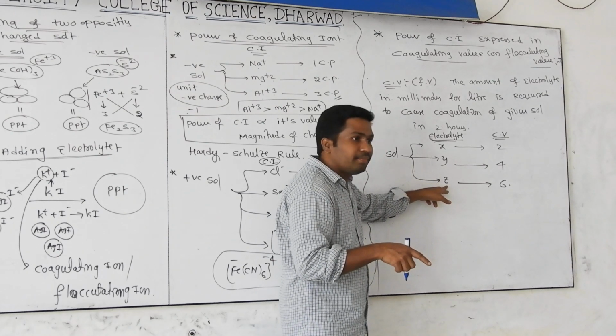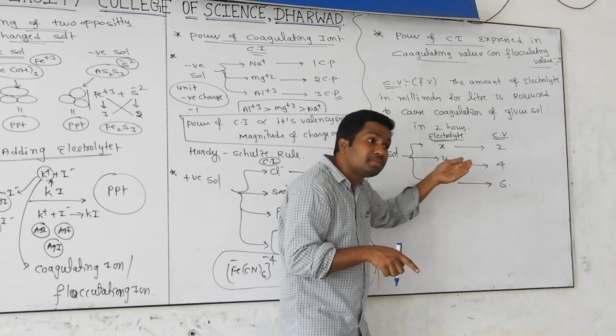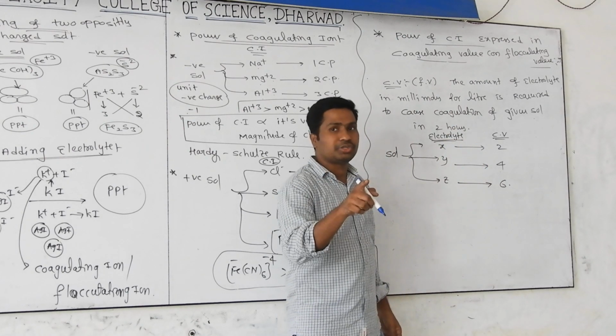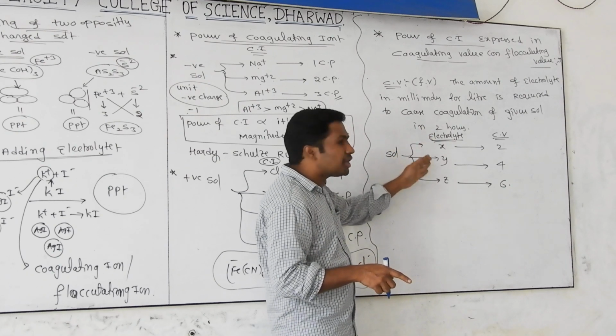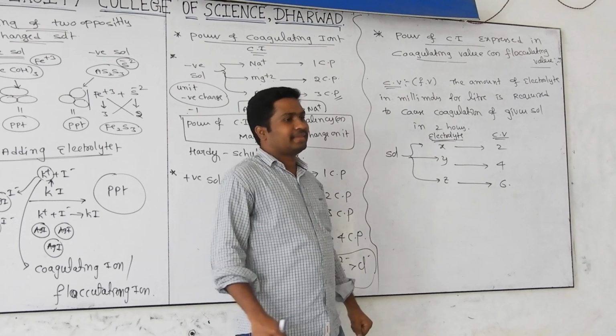For Z, 6 millimoles is required for coagulation of the given sol. That's why these are called coagulating values. My question: among X, Y and Z, what is the best coagulating ion for the given sol?